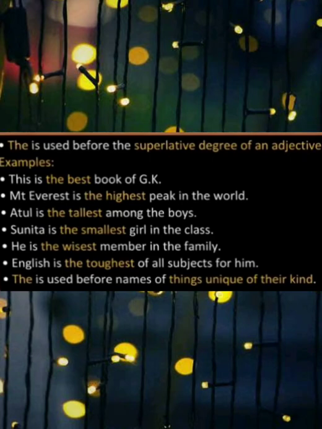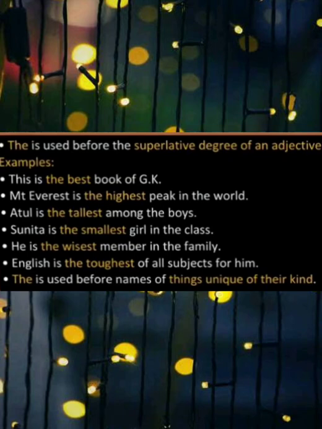First one, the is used with the superlative degree of an adjective, that is est. Examples: this is the best book of GK. Mount Everest is the highest peak in the world. Atul is the tallest among the boys. Sunita is the smallest girl in the class. He is the wisest member in the family. English is the toughest of all subjects for him.